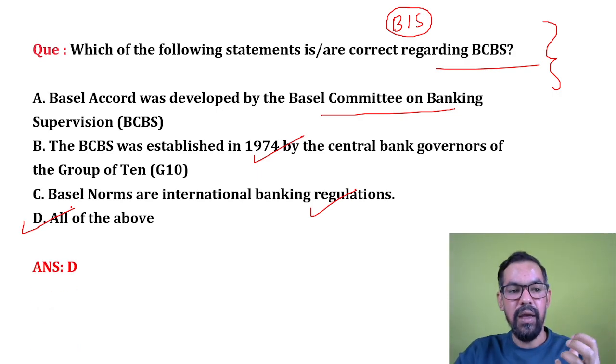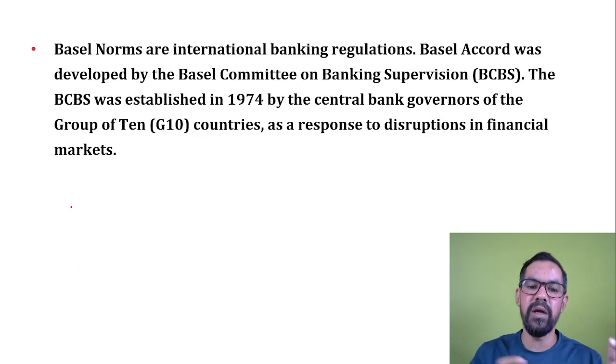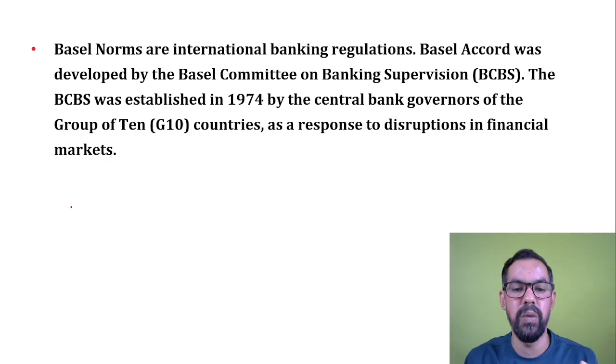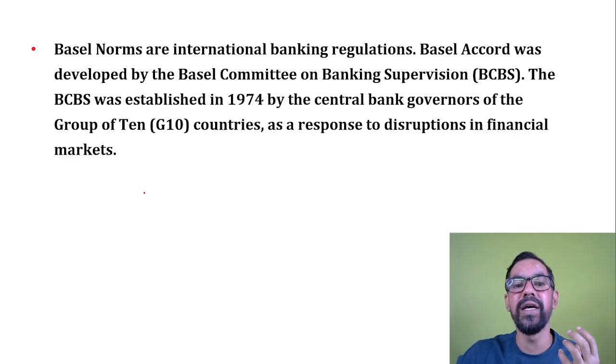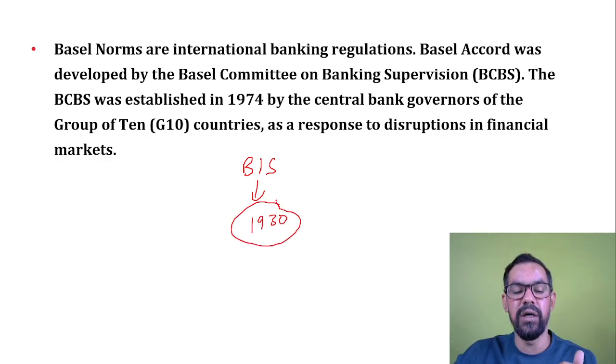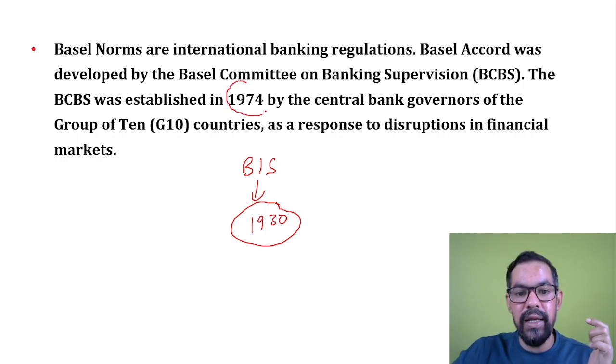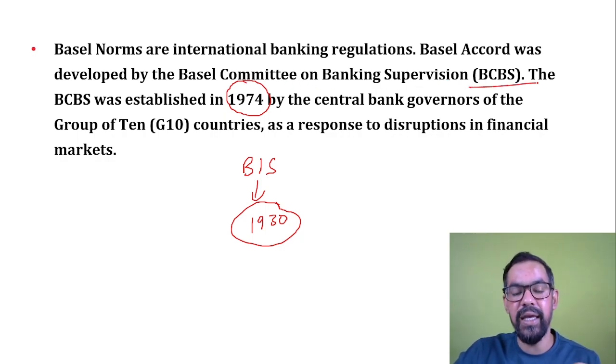So why do we study Basel norms whenever we study risk? Because the major objective of Basel norms was to protect international banking from any kind of bank failures across the globe. Okay, so BIS, one of the oldest financial institutions, was founded in 1930. Bank for International Settlements is located in Basel, Switzerland, and they formed a committee in 1974, which is known as BCBS, Basel Committee on Banking Supervision.